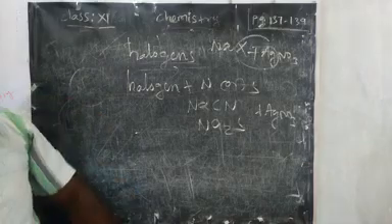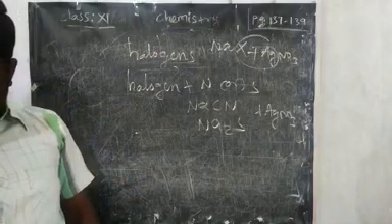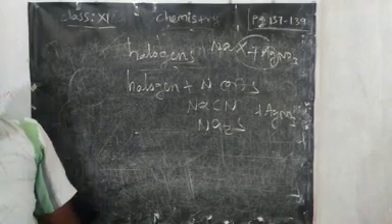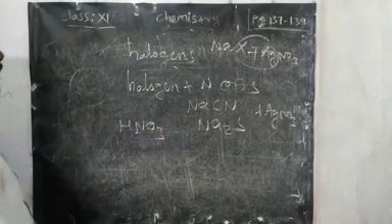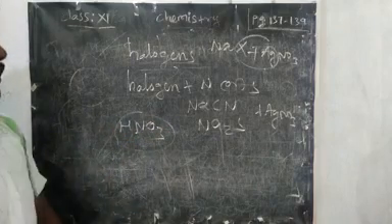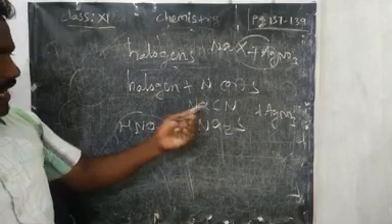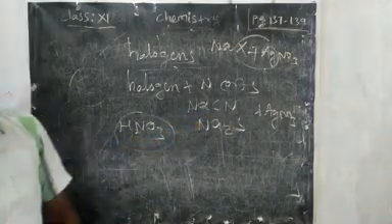Now what type of reaction will take place? Here first the Lassaigne extract we have to always boil with HNO3. Here also we have to take the Lassaigne extract with HNO3. Lassaigne extract has NaCN as well as Na2S. Okay.